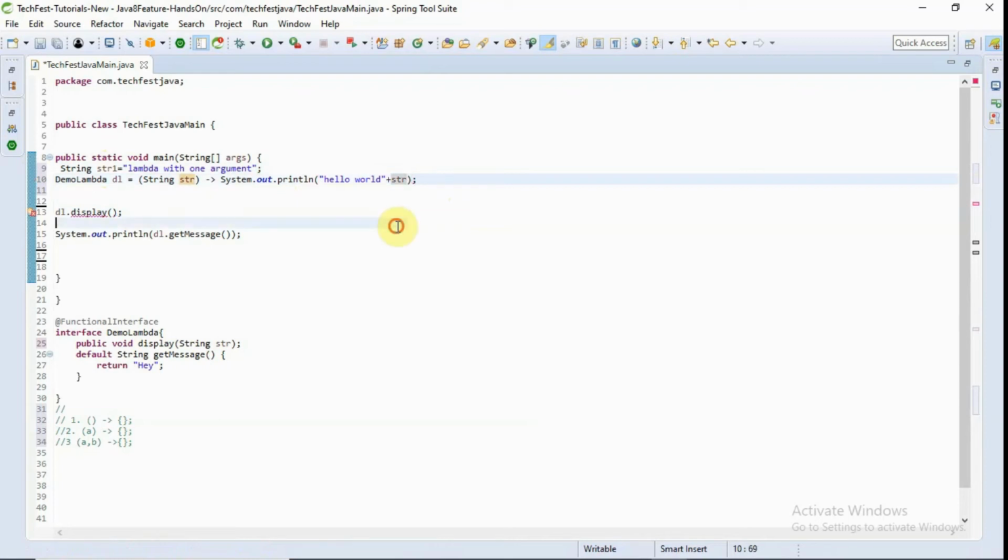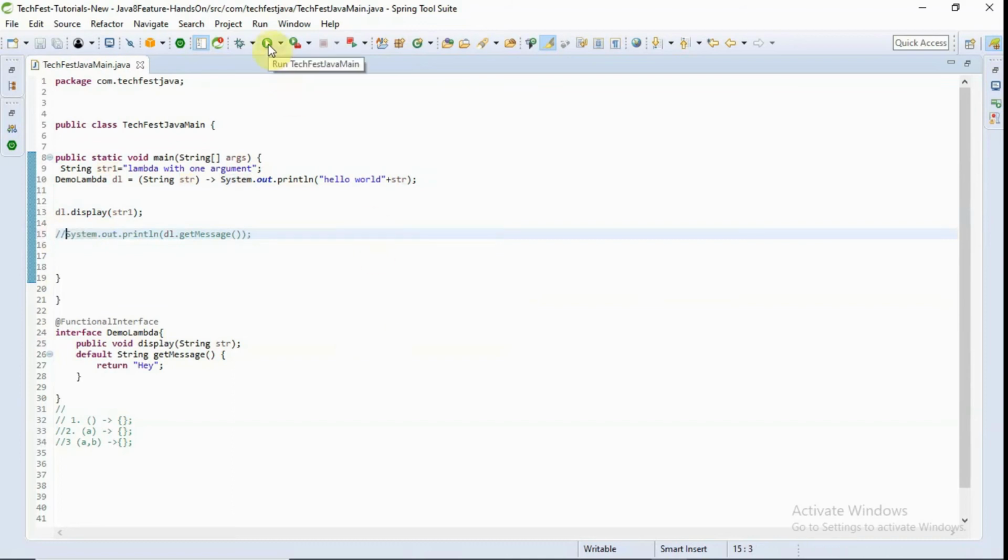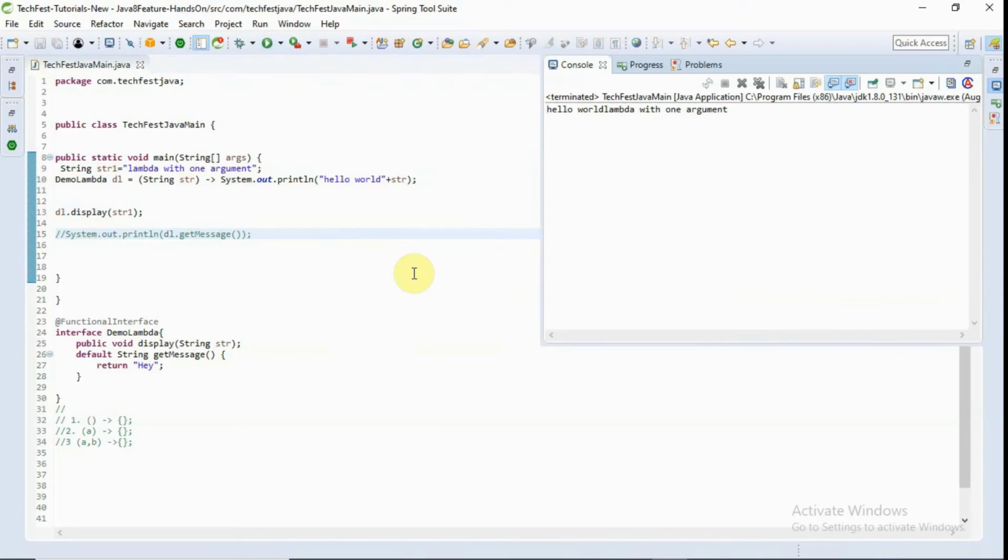Here I am passing this str1 and let's see what it will print. I am commenting out the other statement, not calling that method. We can see that it printed hello world, whatever we have defined as the argument.